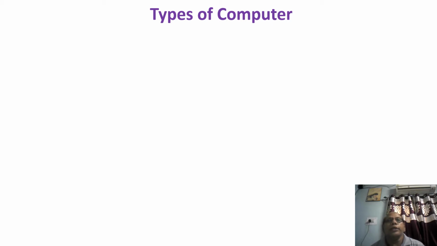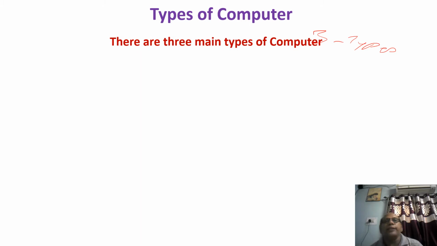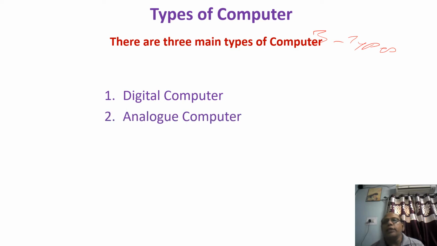Now, today we will learn about the types of computers. In types of computers, we will learn three types. What are these three types? There are three main types of computers. The first is the digital computer, the second one is the analog computer, and the third one is the hybrid computer.